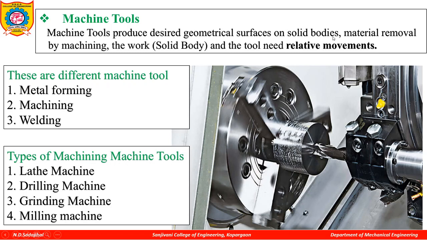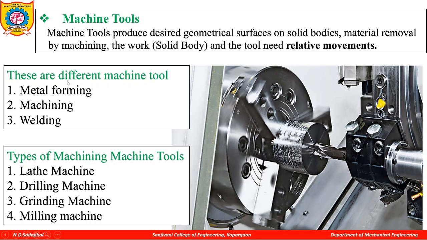So in this process what is going to happen? A removal of material by the machining process. So how is it carried out? By moving a tool relative to the workpiece, or a tool relative motion is given. So this is the workpiece and this tool is moving, so that a hole is drilled inside the workpiece by removing material.